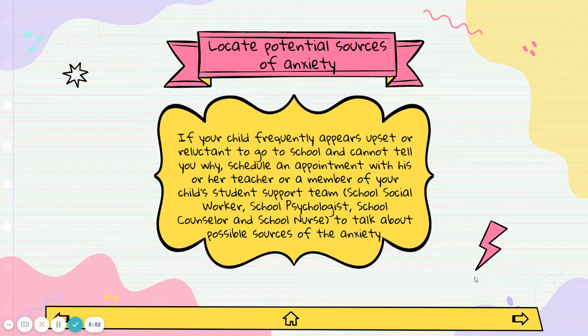So we also want to look for any potential areas that might cause anxiety for your child. So if your child frequently appears upset or reluctant to go to school and maybe isn't telling you why or isn't giving much detail, I would say absolutely schedule an appointment with the teacher and maybe just ask, hey, what are you thinking? Have you seen the same thing at school? This is what I see at home. Any concerns that you might have.